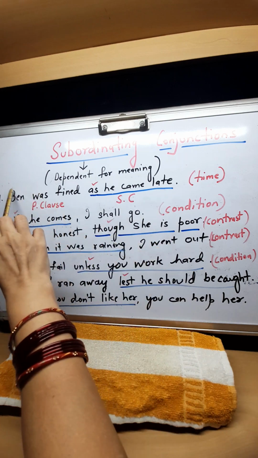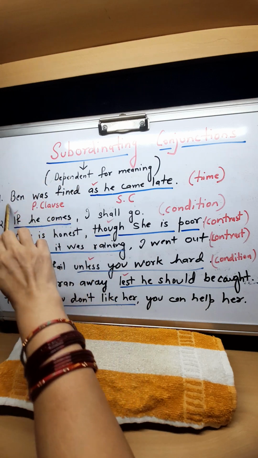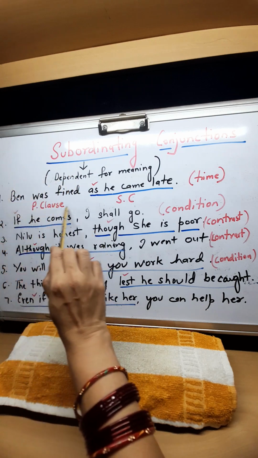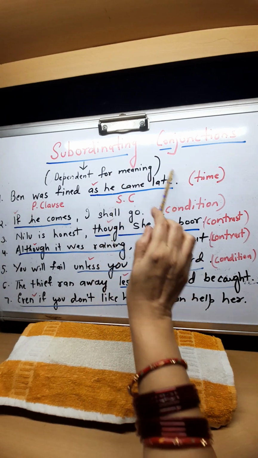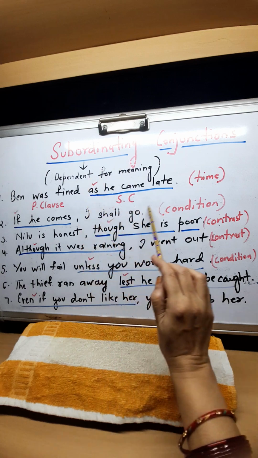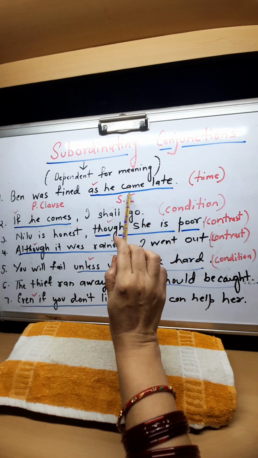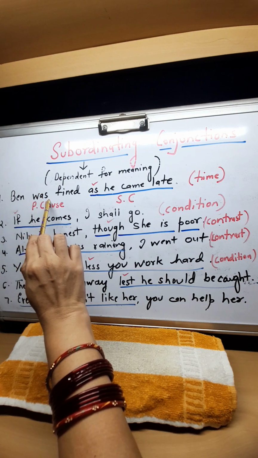Ben was fined is the main clause, complete in its meaning. But look at this clause, as he came late. This is dependent on the other clause for its meaning.